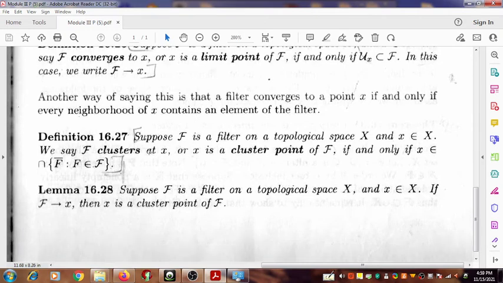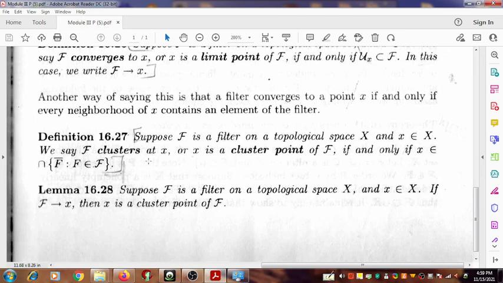Last definition here: suppose F is a filter on a topological space X and a point x is in X. We say that F clusters at x, or x is a cluster point of F, if and only if x is an element of the intersection of the closures of F, where we consider all members F of script F.